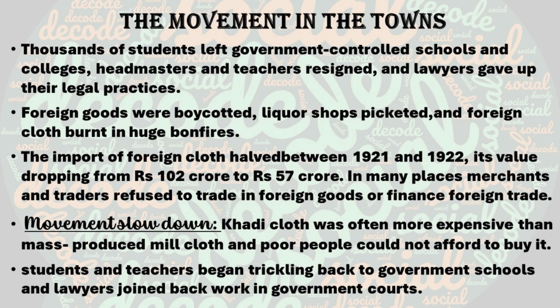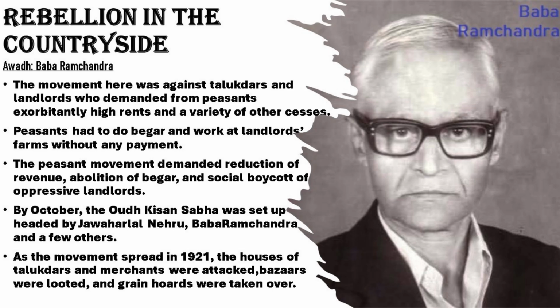The movement started from the town side and reached the countryside also. The movement spread to rural areas, but in a different form because peasants had their own issues. In Awadh, Uttar Pradesh, the peasants were led by Baba Ramachandra, a sannyasi who had earlier worked in Fiji as a bonded labor.